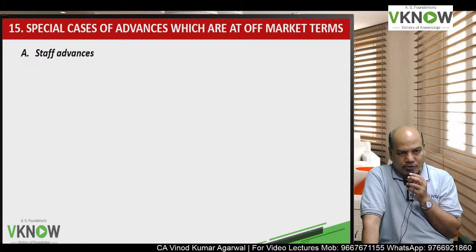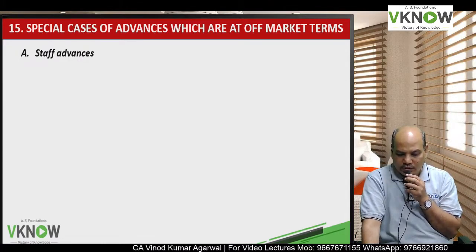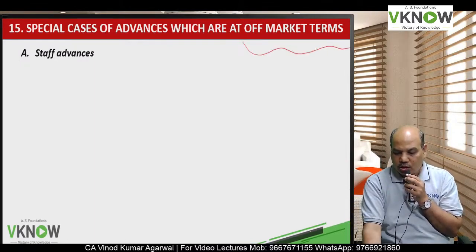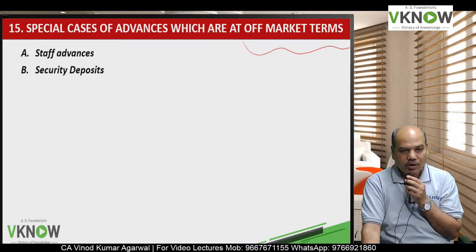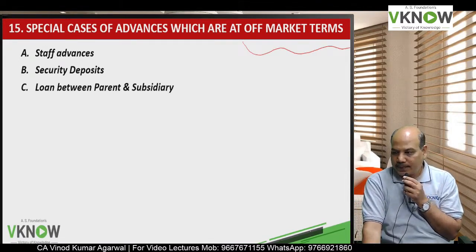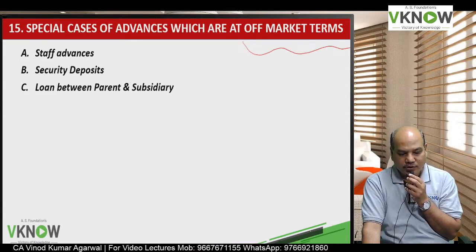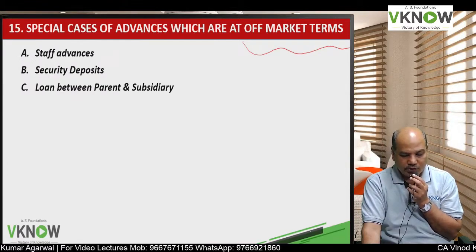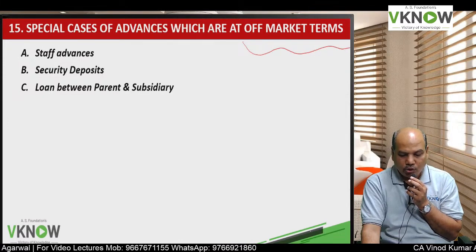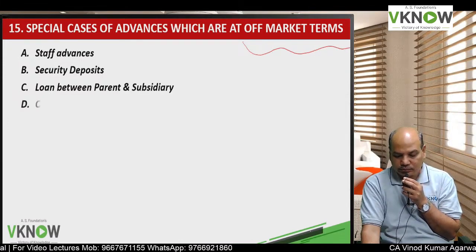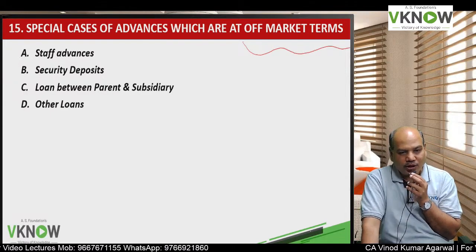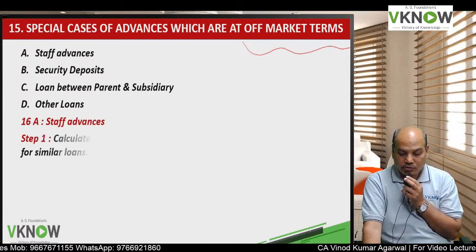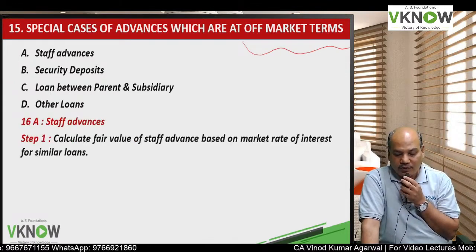You will find that question. Now the next part is special cases of advances which are at off market terms. That means which are not at normal commercial terms. And what are the questions they usually ask? This is a highly tested area in the exam, staff advance. Another area which they will test in the coming exam is security deposit. Third is loan between parent and subsidiary, which is either without interest or at a lower interest, and other loans which are at off market terms. So first today we'll see staff advances.